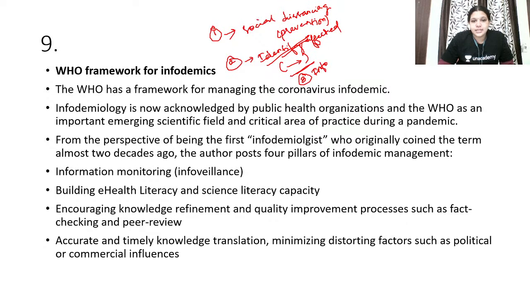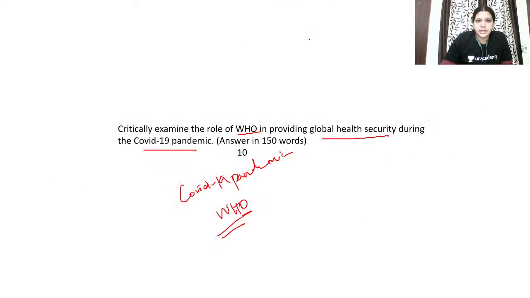Building e-health literacy and science literacy capacity, encouraging knowledge refinement and quality improvement processes such as fact checking and peer review. So accurate and timely knowledge translation, minimizing distorting factors such as political or commercial influence. All these are very important. So in the conclusion, you can write about how World Health Organization has given us proper information and has been a very important organ which took care of the information passing among people.